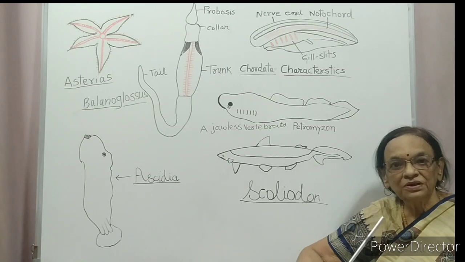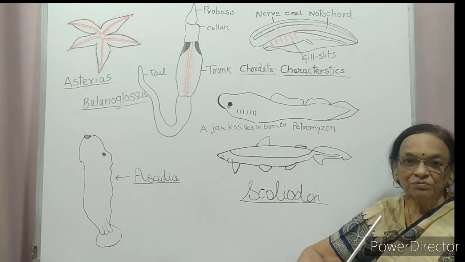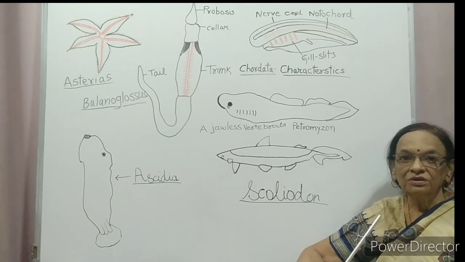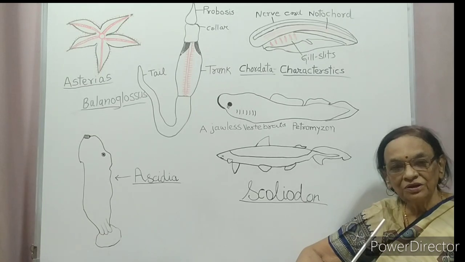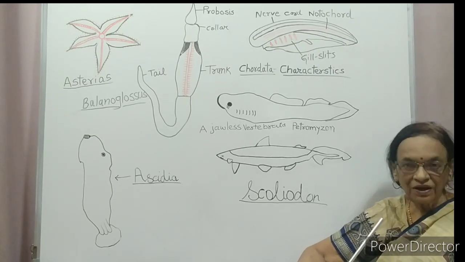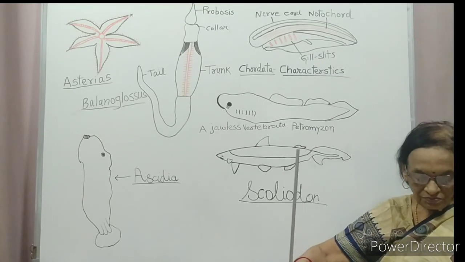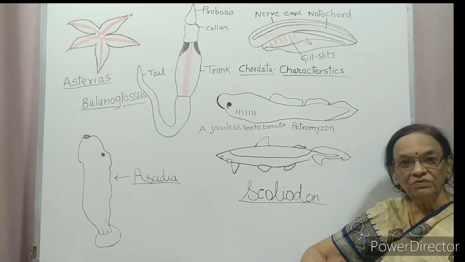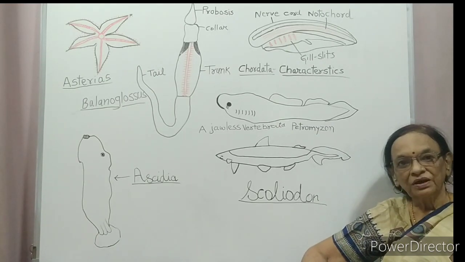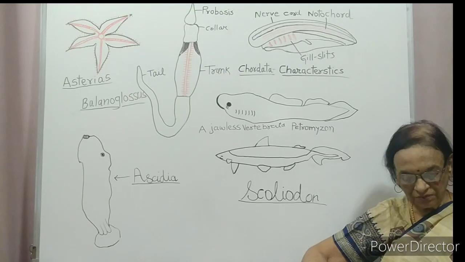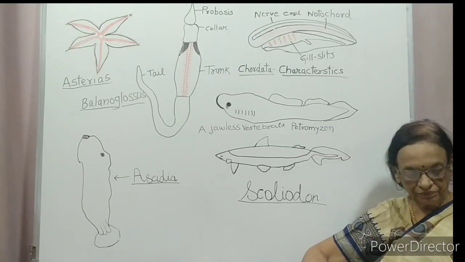Now from Porifera to Echinodermata, animals are called non-chordates because they have no notochord in any developmental stage of life. Phyla after Echinodermata have developed a notochord slowly during their development. So now the next phylum is Hemichordata. Hemichordata was earlier considered a subphylum under Chordata, but now it is placed in a separate phylum.